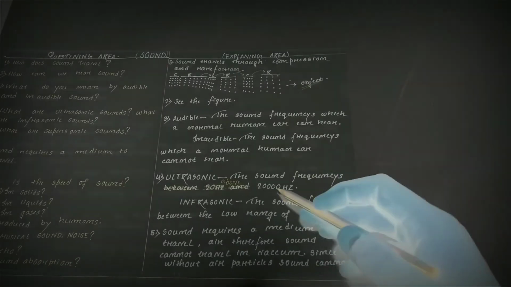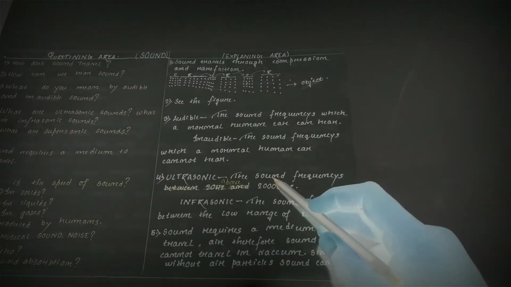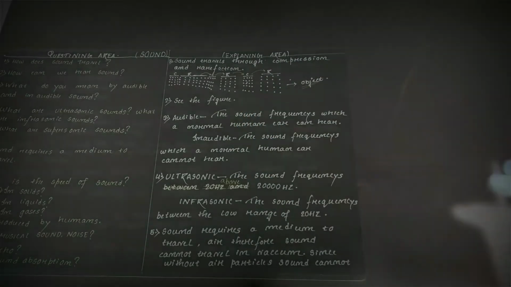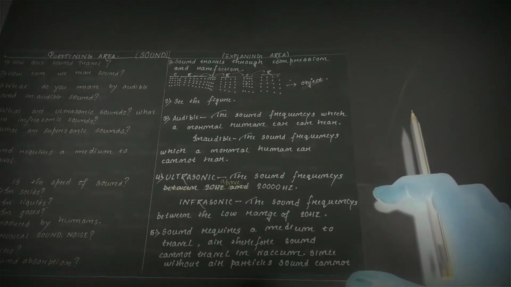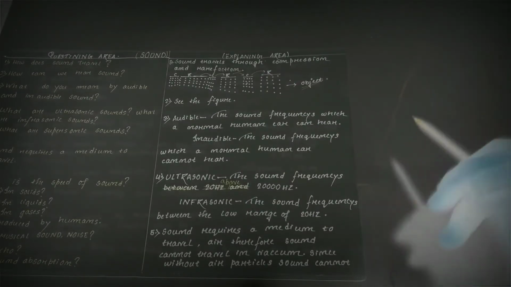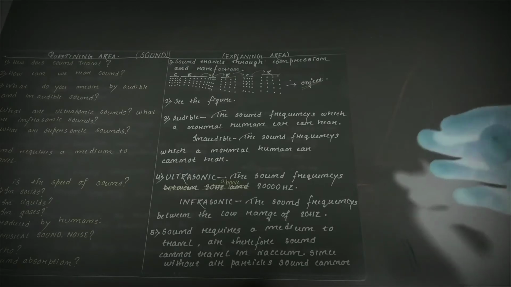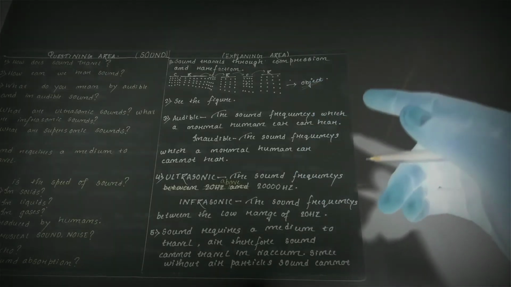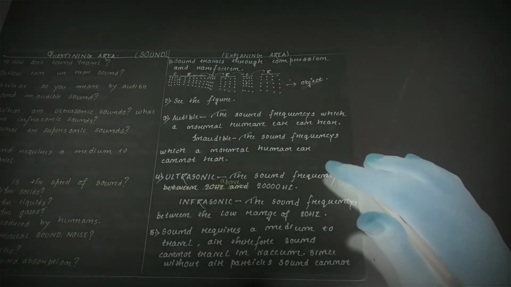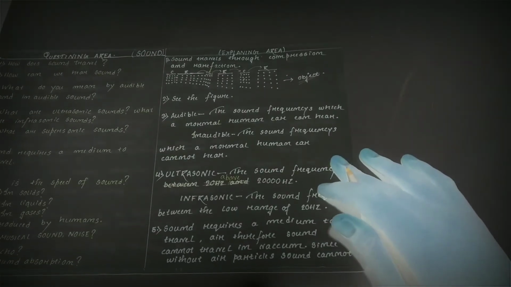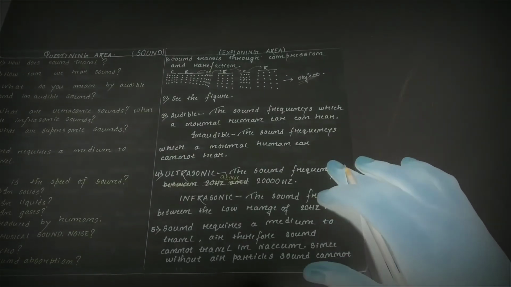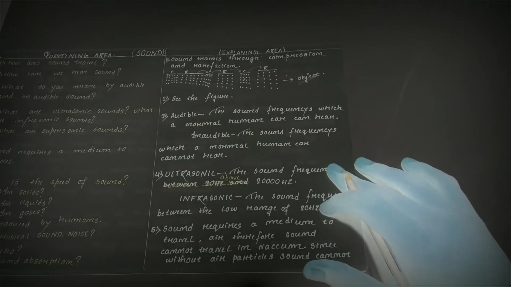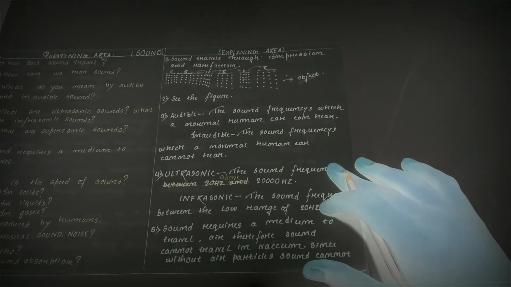Ultrasonic sounds, as you can see written here, are sound frequencies above 20,000 Hz. It means the sound frequencies vibrating above 20,000 Hz will be called ultrasonic sounds. It is important to know that ultrasonic sounds can't be heard by human beings. Although there are some animals such as dogs and bats which communicate on ultrasonic sounds and can hear ultrasonic sounds too.